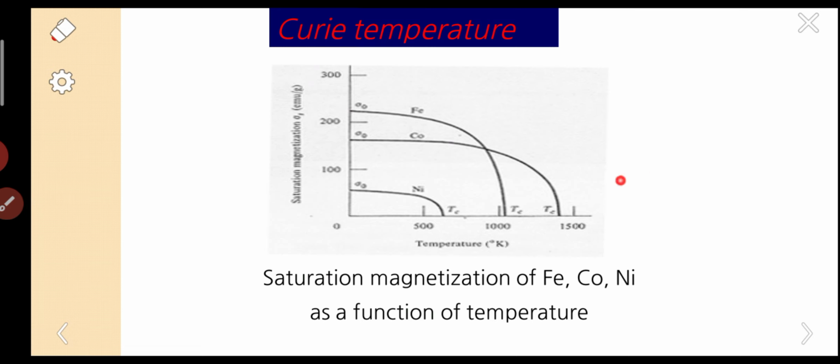The graph for the Curie temperature is shown here. Actually this is the graph corresponding to the experimental values. On the x-axis we have taken temperature on the Kelvin scale, and on the y-axis we have taken the saturation magnetization. In the last slides we used the word spontaneous magnetization; here we are using the word saturation magnetization.